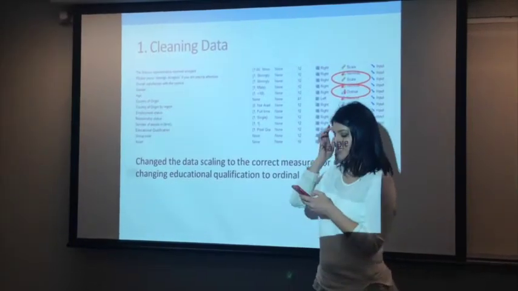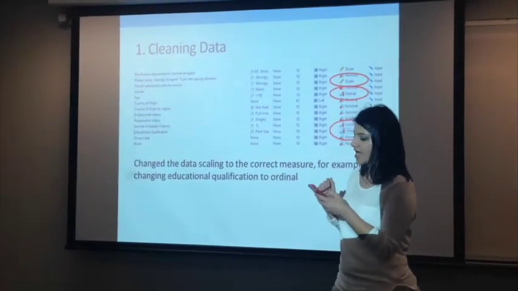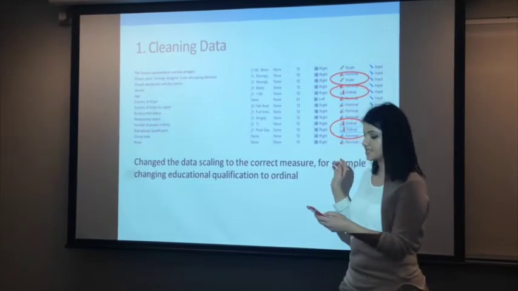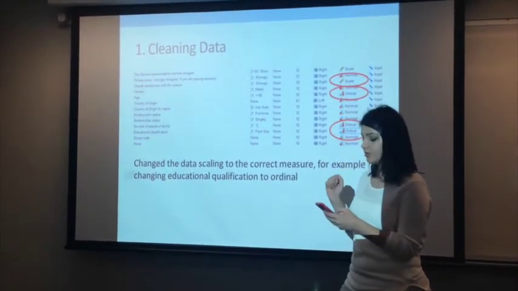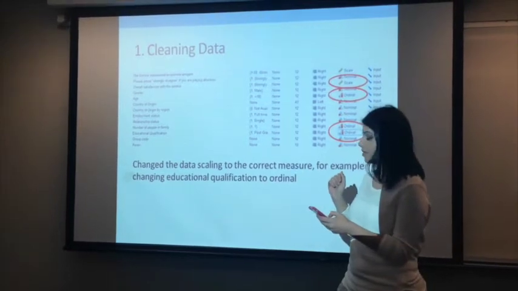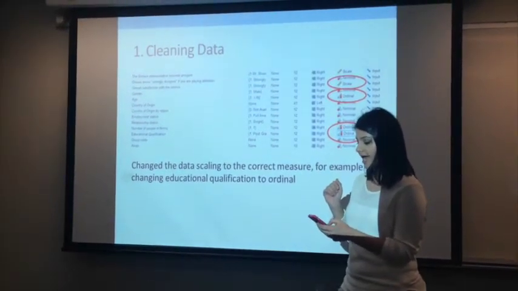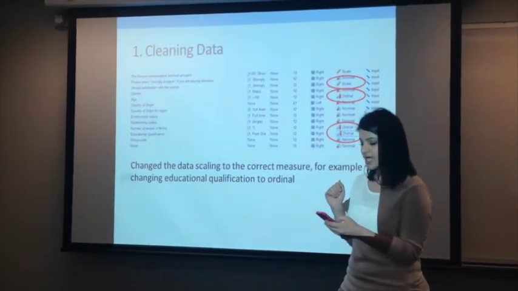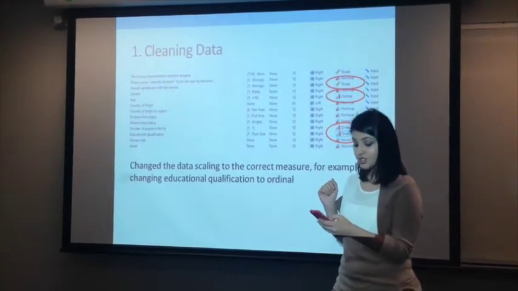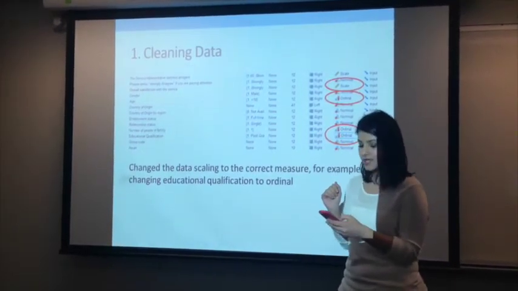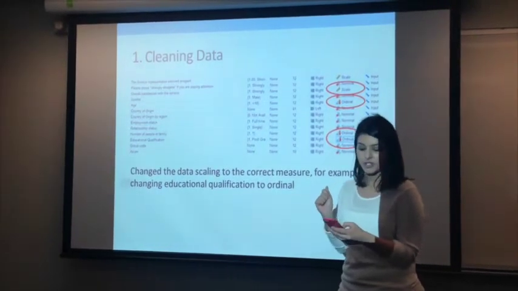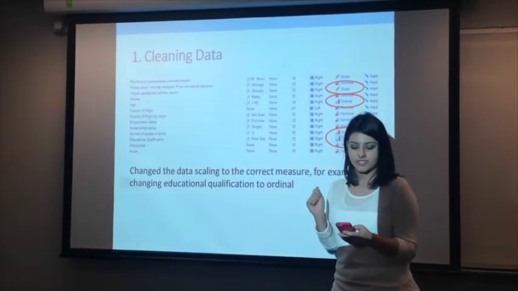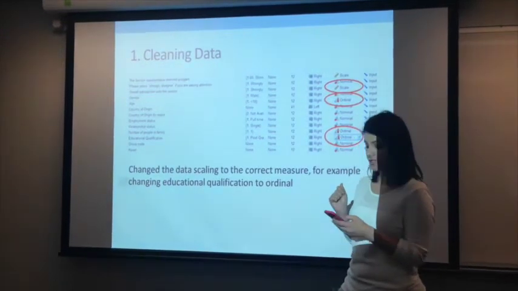The next thing that we did to clean our data, we changed some of our data measures. So question 15, where satisfaction was originally nominal, we changed that to scale. Question 17, where age was initially nominal, we changed that to ordinal. Question 22, where the number of family members was labelled as nominal, we changed that to ordinal. And finally, question 23, education was labelled as nominal when it was supposed to be ordinal.